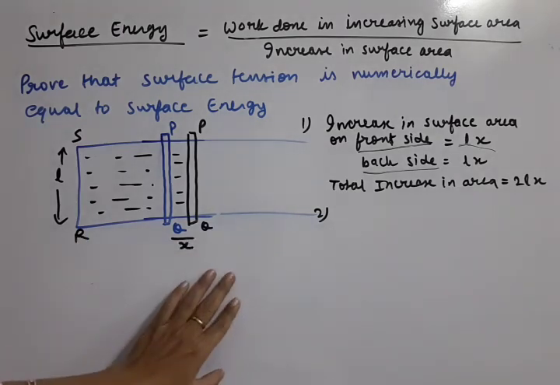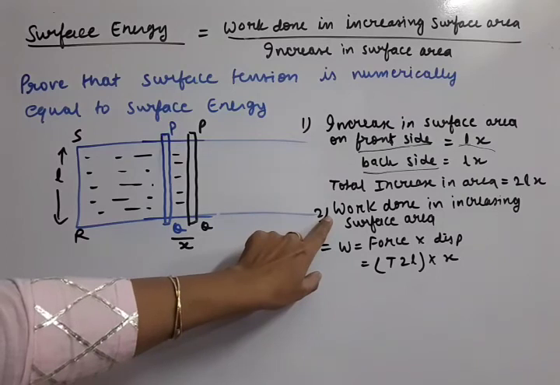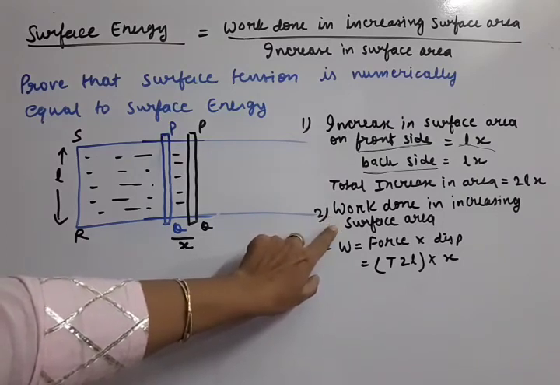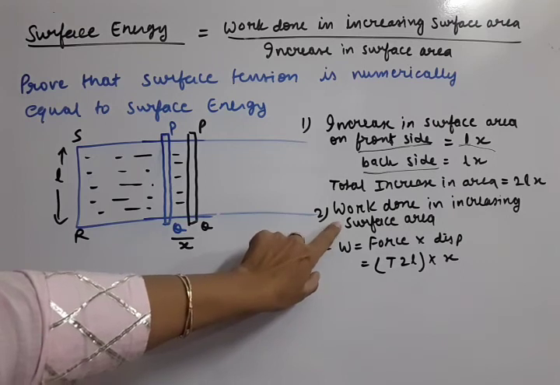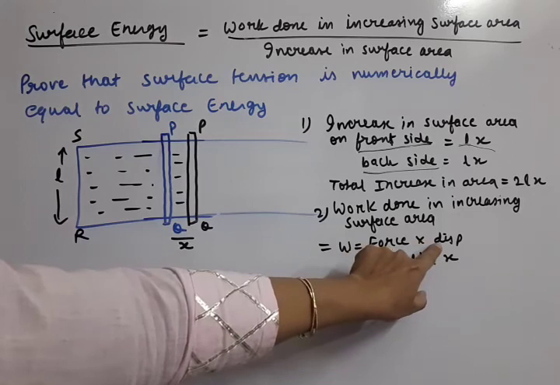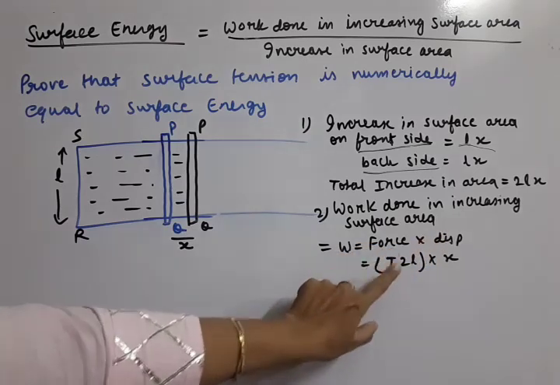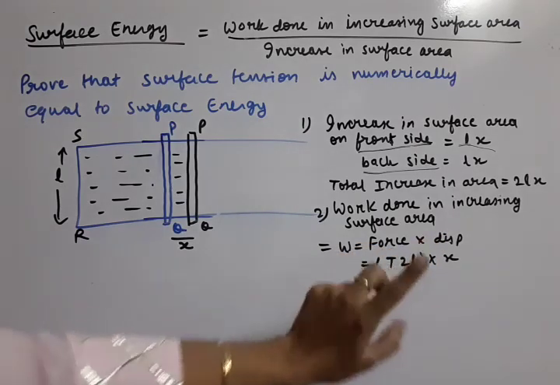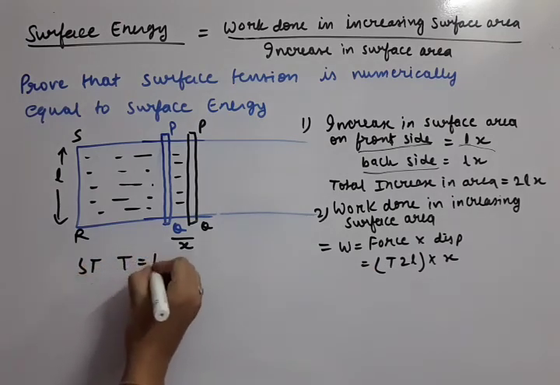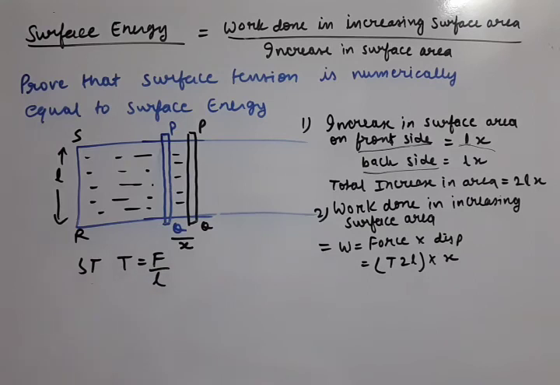Now let us come to work done. The second step is work done in increasing surface area. How much work did we do in increasing surface area? For work done, we always apply force into displacement. Now we need to write the force in terms of surface tension. As you know, surface tension T is equal to force per unit length.